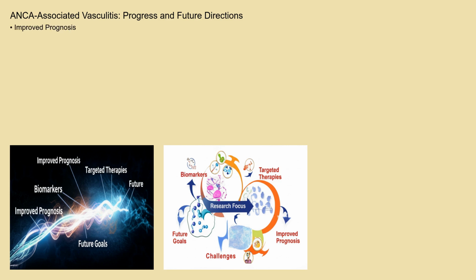Recent research has focused on developing more targeted therapies with fewer side effects. Studies are exploring the role of novel immunosuppressive agents and biomarkers to predict disease activity and tailor treatment strategies. Researchers are also investigating the genetic and environmental factors that contribute to the development of ANCA-associated vasculitis, with the ultimate goal of developing preventive measures and personalized treatment approaches.